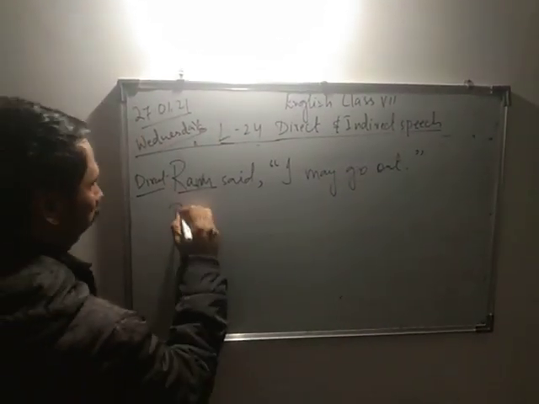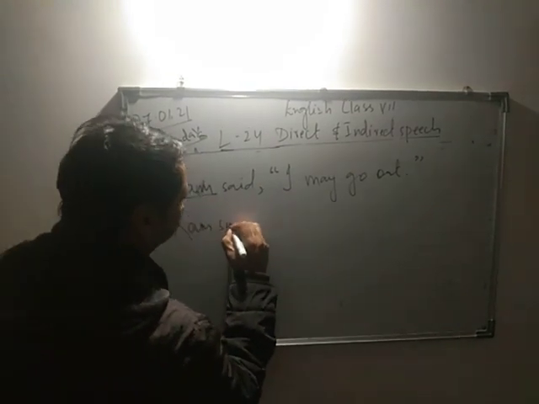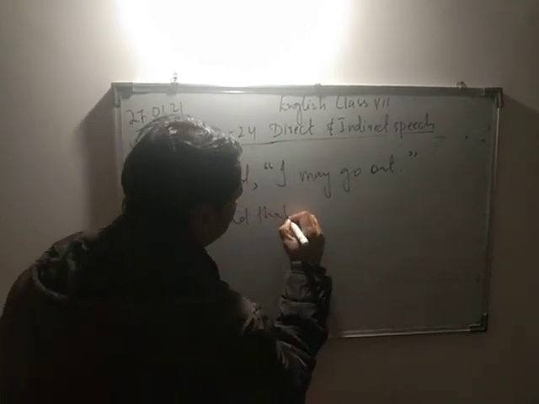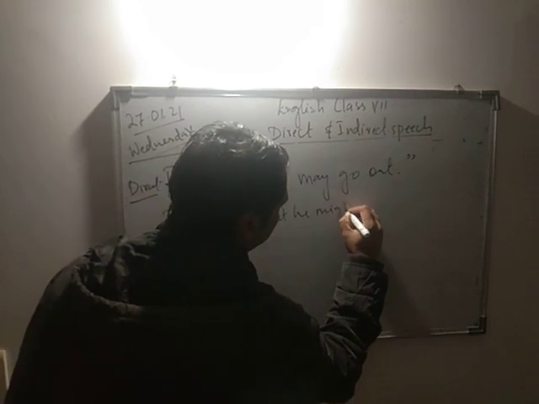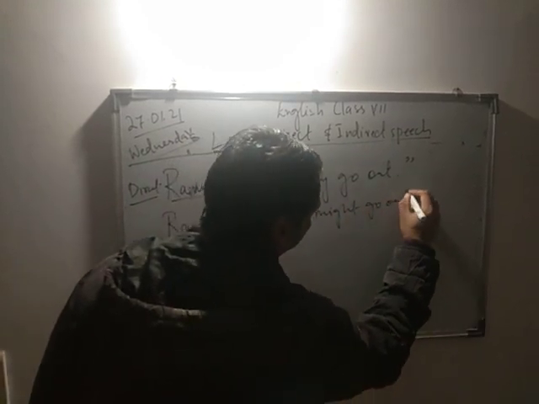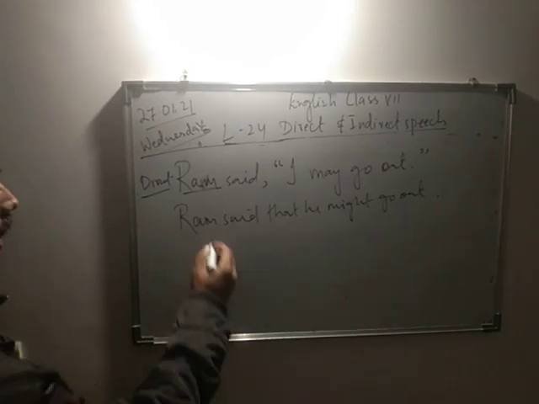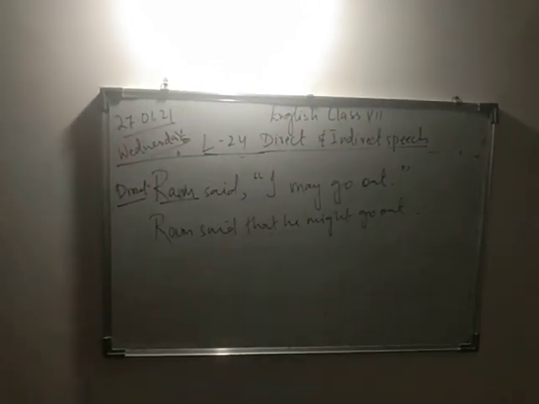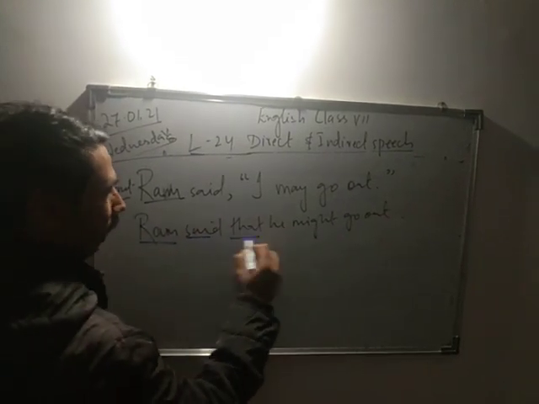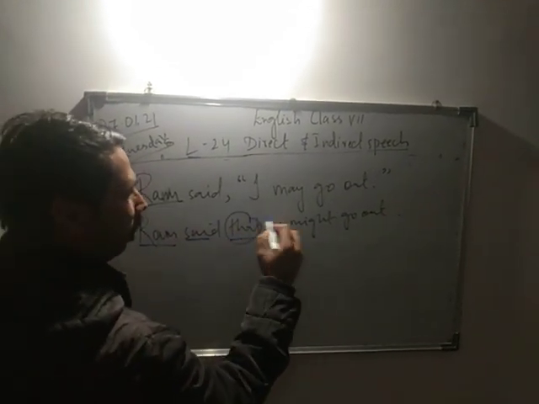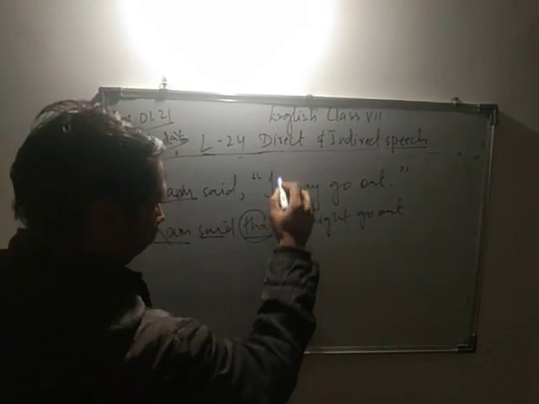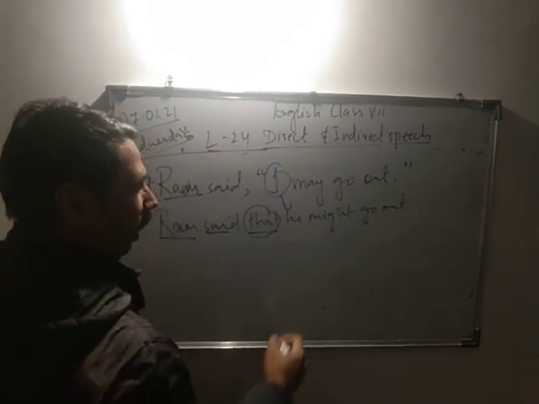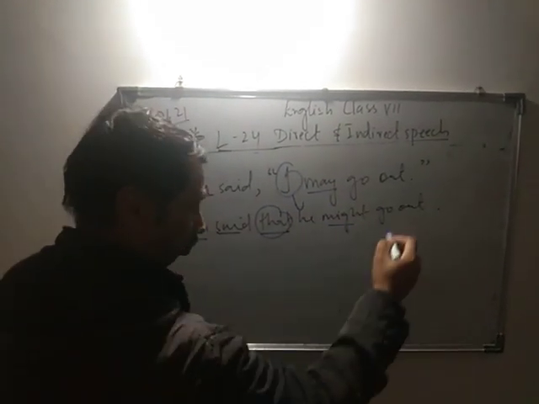Here he is the speaker. This is called direct speech, because the exact words of the speaker are quoted within the inverted commas. Indirect: Ram said that he might go out. What did I do? I changed direct to indirect. Ram said that, so when I introduce "that", no inverted commas come. Changing the pronoun, I to he, and may changes to might.